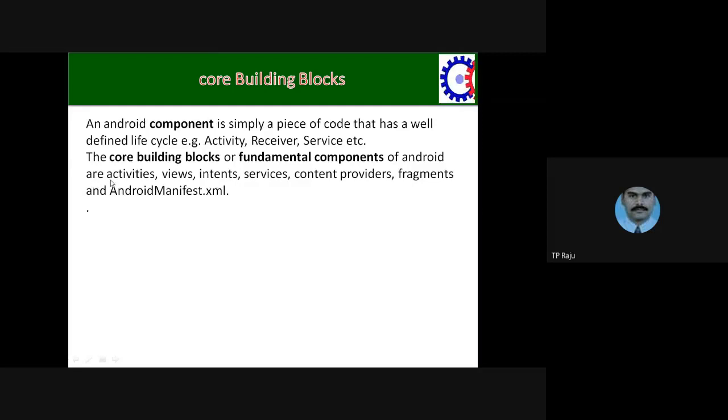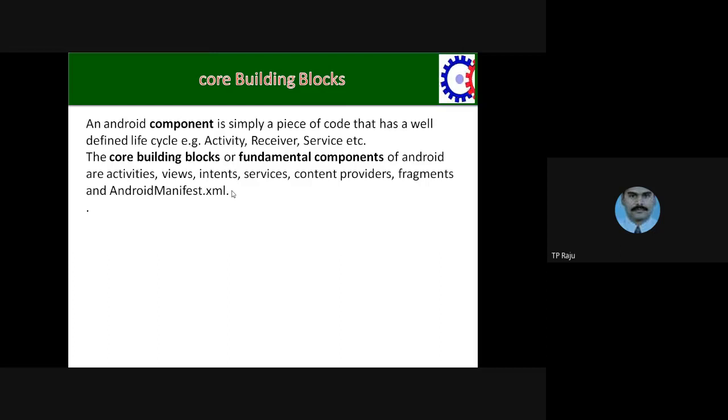Among those, the first one is activities, next views, next intents, services, content providers, and fragmentation, meaning fragments. After that, you will see the AndroidManifest.xml file. All these things are the building blocks of Android components. Means all these things are included in your Android software.